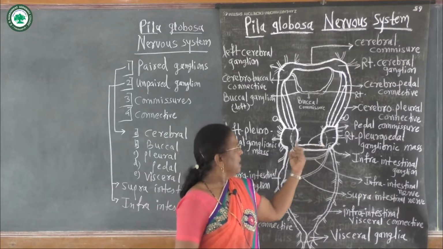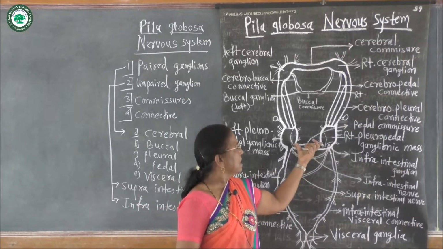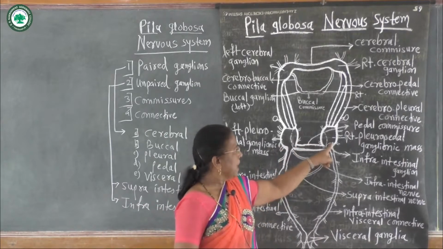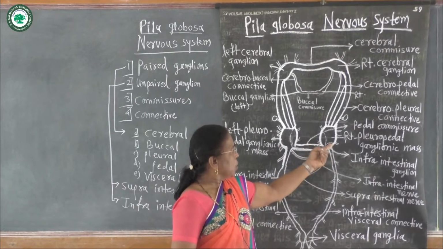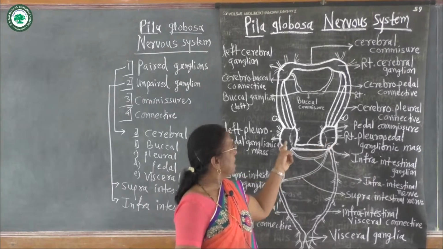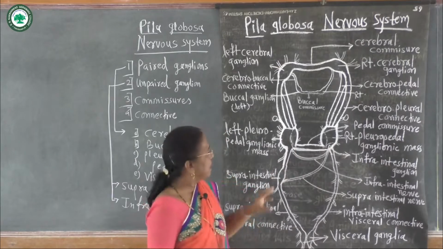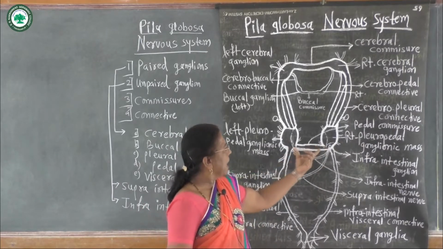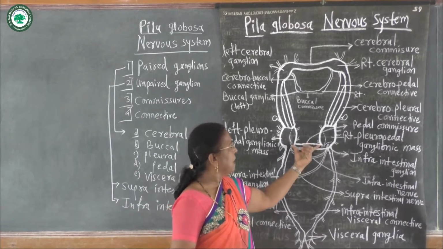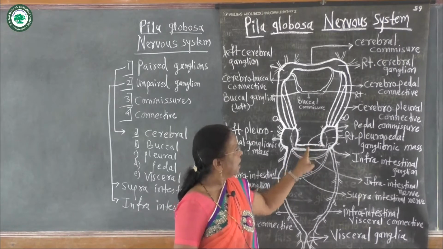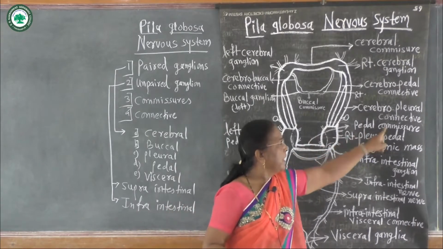Inner to this there are pedal ganglions, outer pleural ganglions. Here there is no commissure to join the pleural ganglions, but inner pedal ganglions join with one another by means of a commissure called pedal commissure.